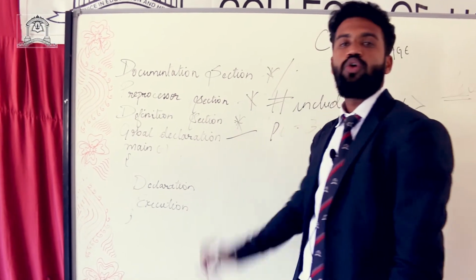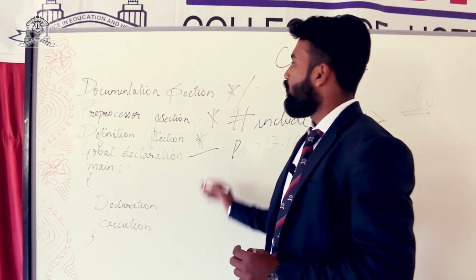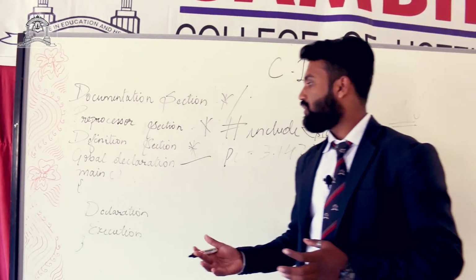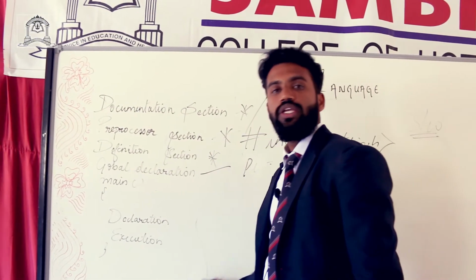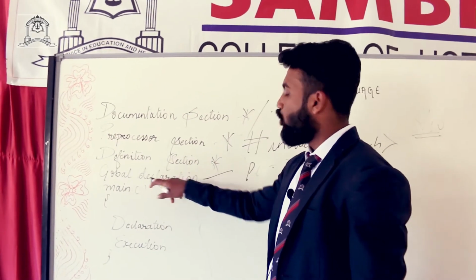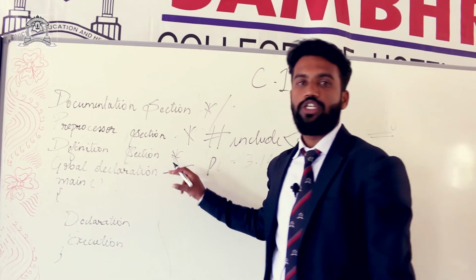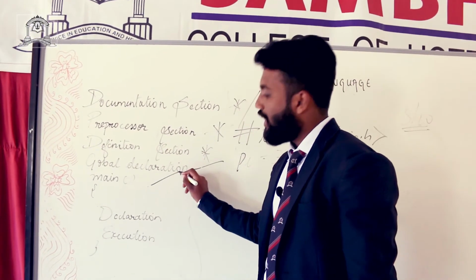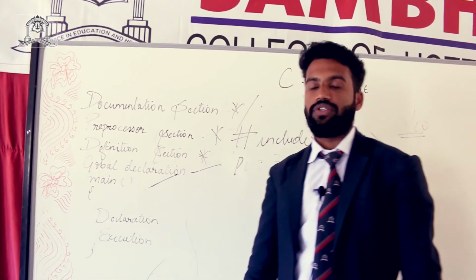Next, what is global declaration section? Global declaration section means we will initialize or declare variables with the values which will be used throughout the program. Throughout the program means if we declare in the global declaration section, that variable or the value which has been assigned to the variable will be used throughout the program, for the main function as well as the sub functions.